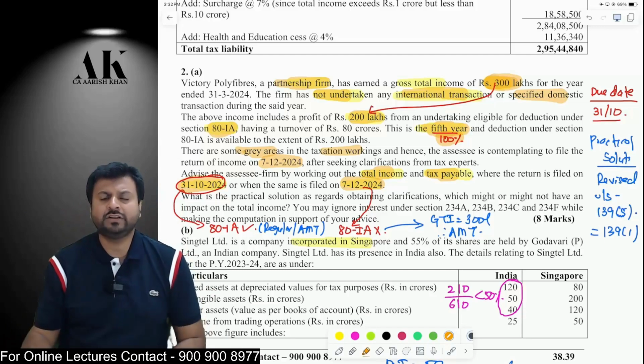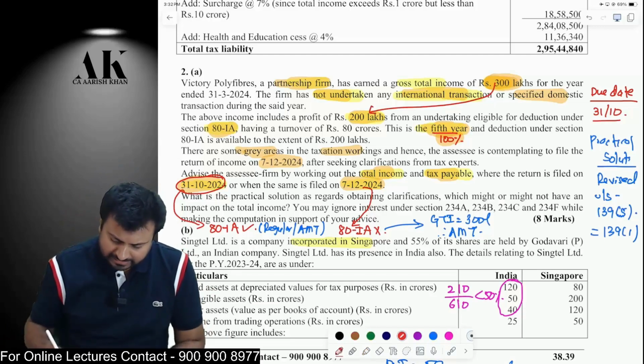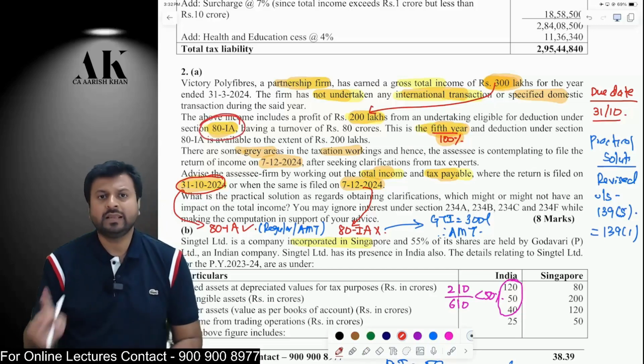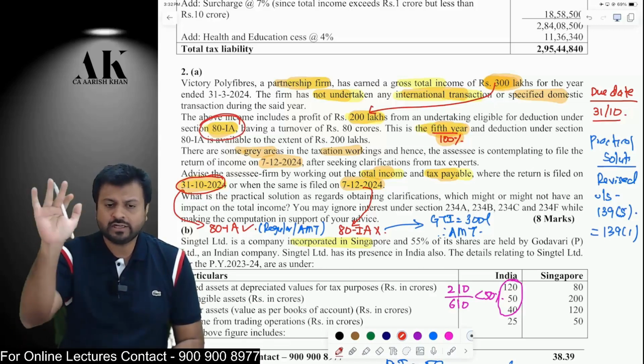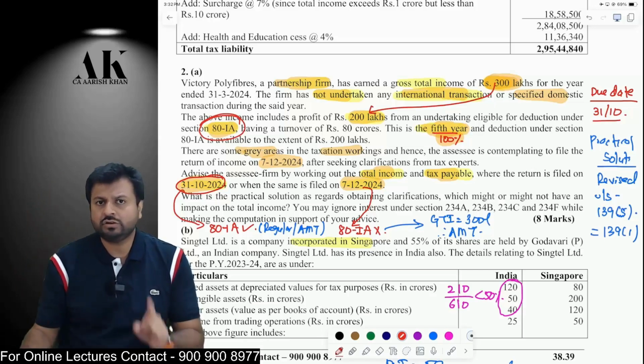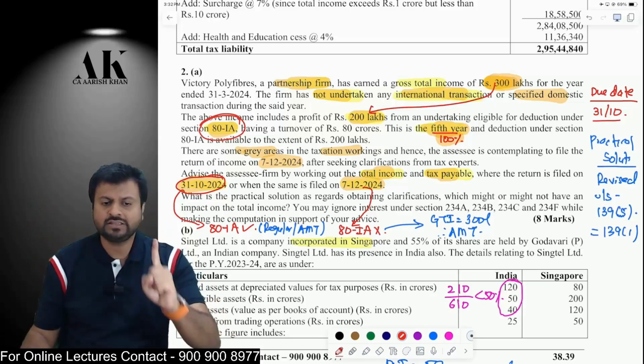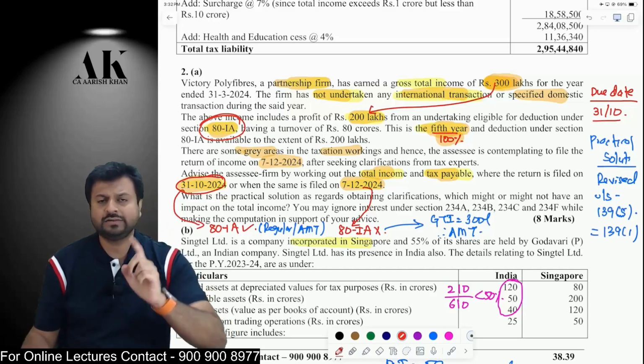If the assessee files on 31st October, then the assessee is eligible for deduction under 80IA. 80IA, 80IB, all profit linked deductions including 10AA are allowed only if you file the return on time. If you file a late return, then it is not allowed. Therefore, if you want this deduction, you should file the return on time. If the assessee files the return on 31st of October, the assessee would be eligible for deduction.